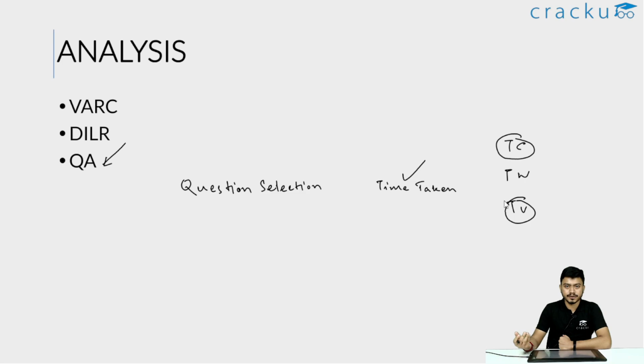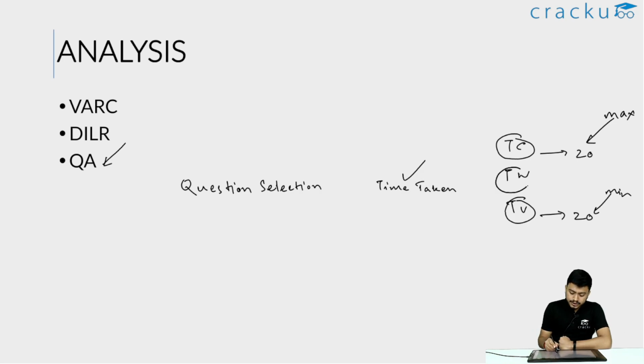Similarly, you must minimize the time that you took in the unattempted questions because these questions are not giving you any marks. So suppose in a section of 40 minutes, you are giving 20 minutes to this section. This basically means that the marks that you got come from 20 minutes and not 40 minutes, the 20 minutes that you spend here. So you need to ensure that this time is as minimum as possible and this time is as maximum as possible.